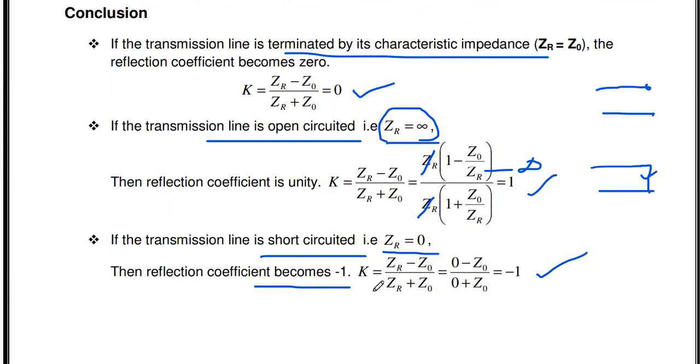So this is the thing behind the reflection. In which situation will we get reflection? If the line is not terminated by Z0, we will get reflection. If the line is perfectly terminated, we will not get reflection, so the reflection coefficient is 0. And the maximum reflection happens under the open circuited condition and short circuited condition. So these are all the things to remember from this reflection topic.